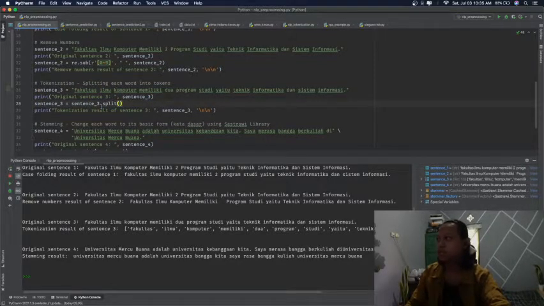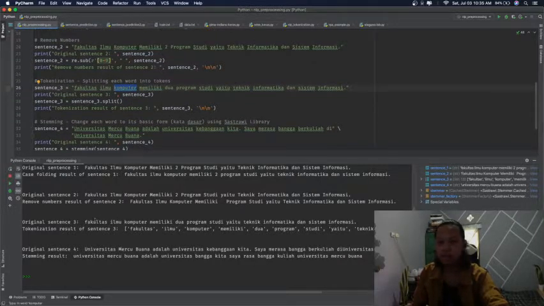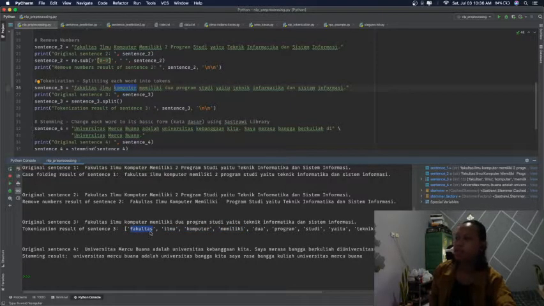For the tokenization, I use the .split function from Python to split each word here into an array, or in NLP we call it tokens. So this is the original text and this is the result. As we can see, Fakultas Ilmu Komputer and so on is transformed into tokens in an array. So each word is separated.